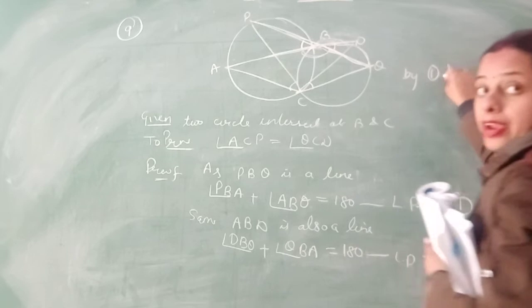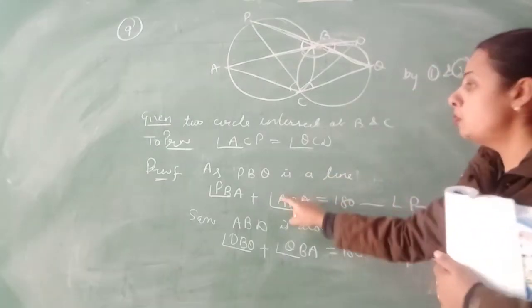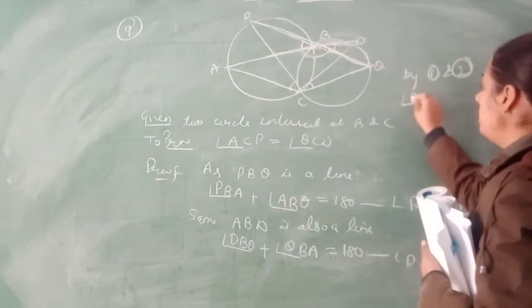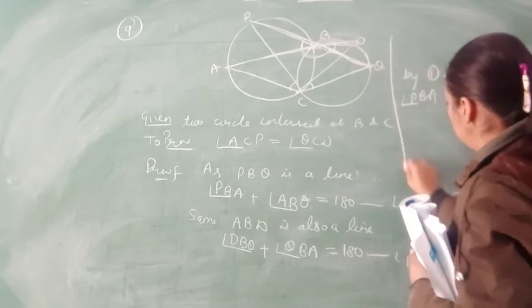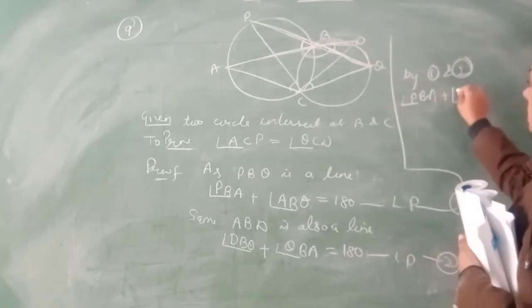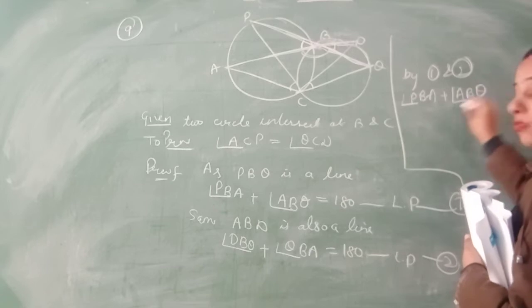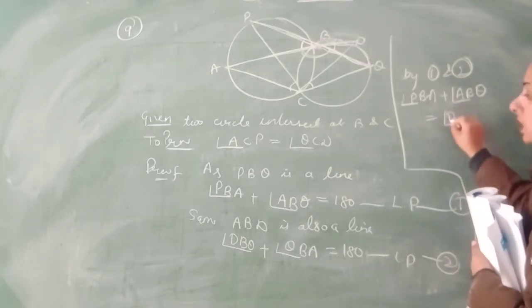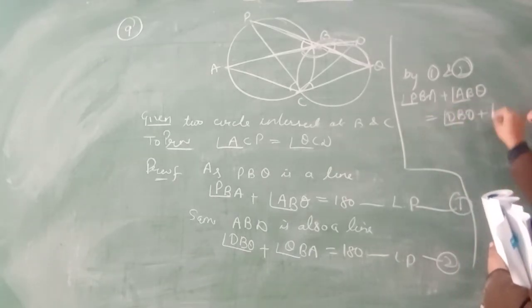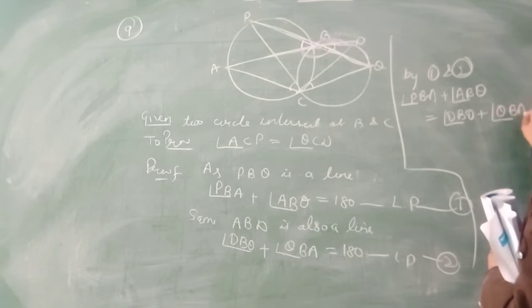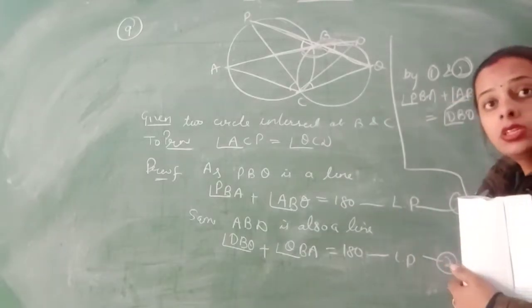by 1 and 2, you can say that both should be equal. That angle PBA plus ABQ will be equal to DBQ plus QBA, and these both angles are equal. Clear?